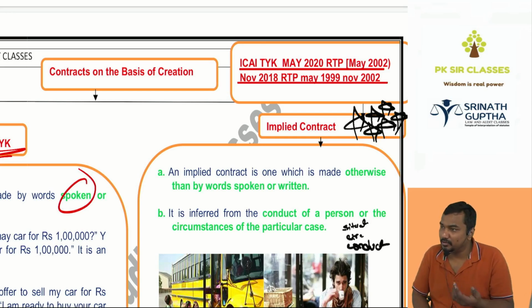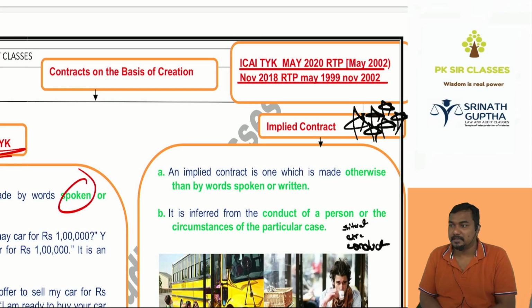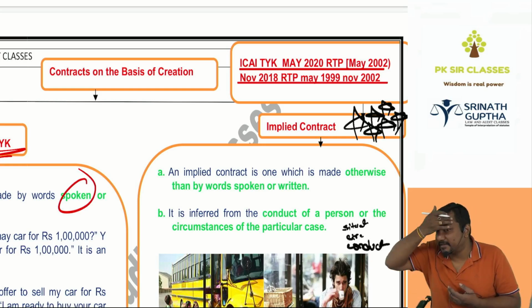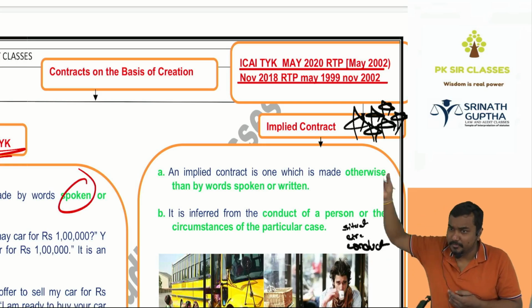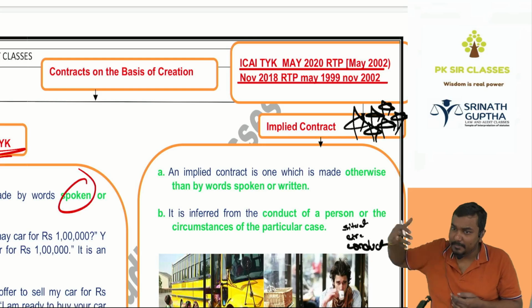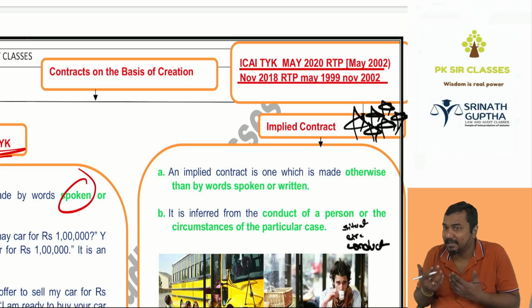For example, you went home and you're sitting on the sofa, and your mother can feel you are tired. How can she know that you are tired? Whether you wrote here that I am tired, whether you said to your mummy that I am tired, by seeing your body language she can tell whether you're happy, sad, tired, weak. Mummy will tell, why are you so happy today?